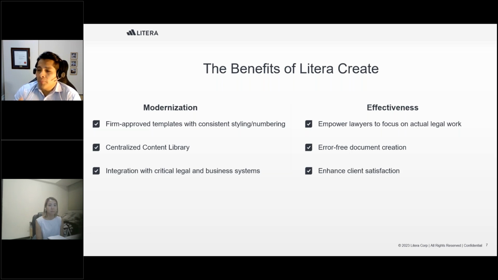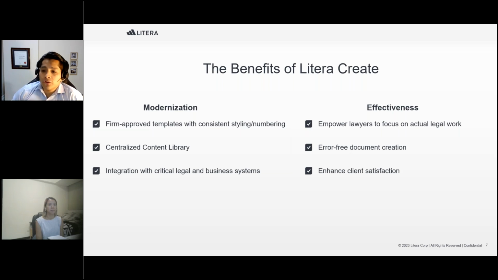A very important point that I want to mention here as well is that Create has robust APIs that our clients can use if they want to bring matter and client data into templates from third-party matter and client management systems.